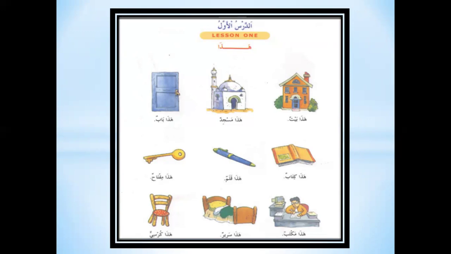Today we are going to start our lesson 1 from Madinah Arabic Reader. This lesson is about the Ismul Ishara Hada. Ismul Ishara Hada means this. This is an article in English. So let's start reading of the lesson.